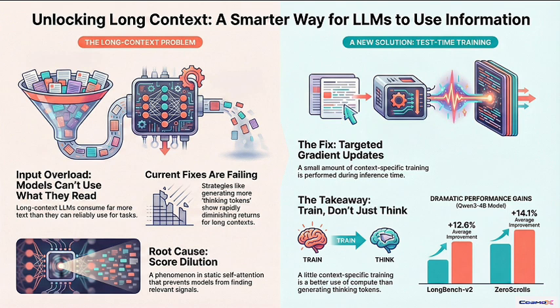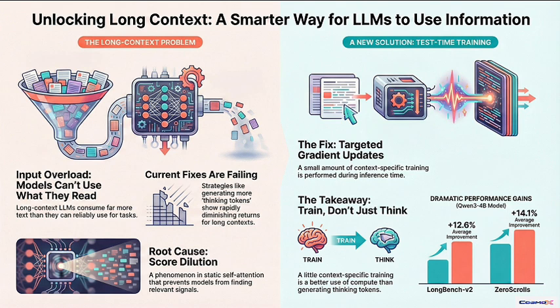The core tension here, then, it really boils down to resources, right? How do you spend that precious inference compute when the input is just gargantuan? Right. And traditionally, the answer has been to just throw more compute at it during inference, usually by getting the model to generate its own chain of thought, what we call thinking tokens. The model is sort of talking to itself to reason things out. And that's the strategy that's failing when the context gets really, really big, correct?